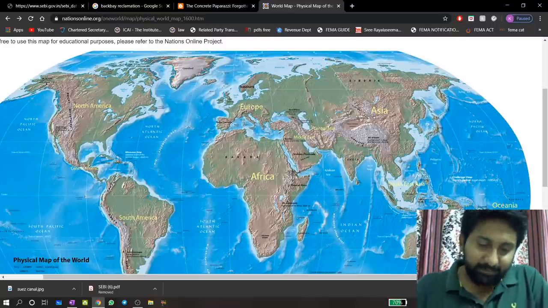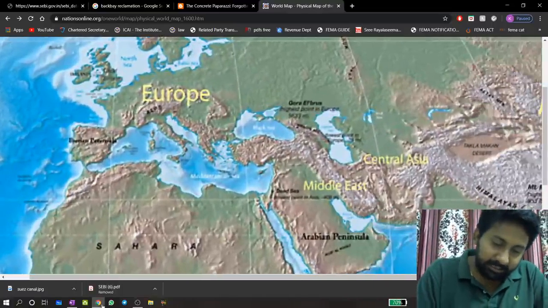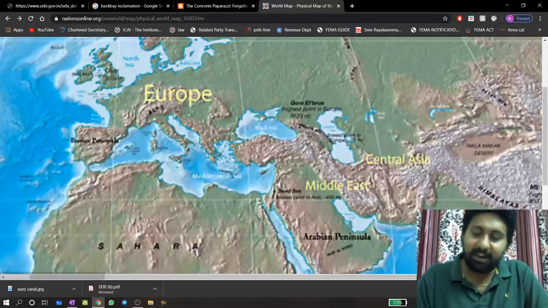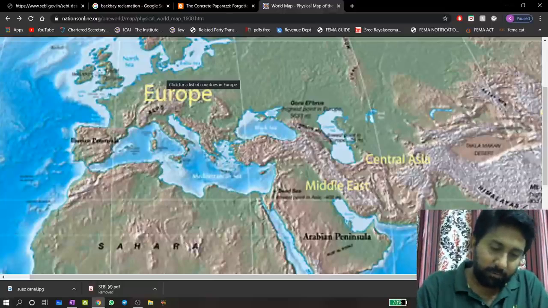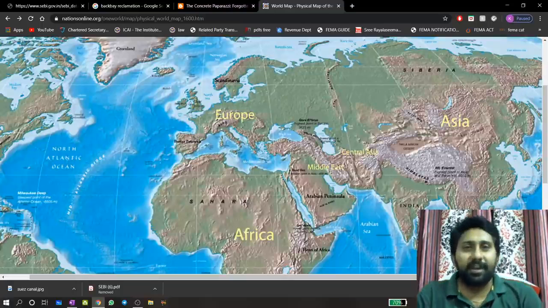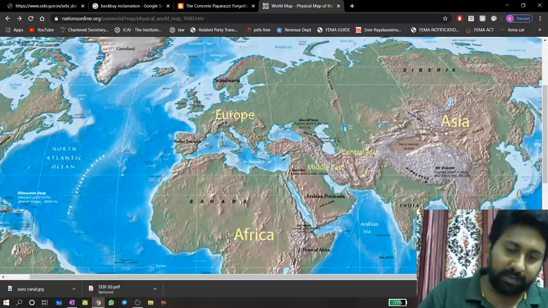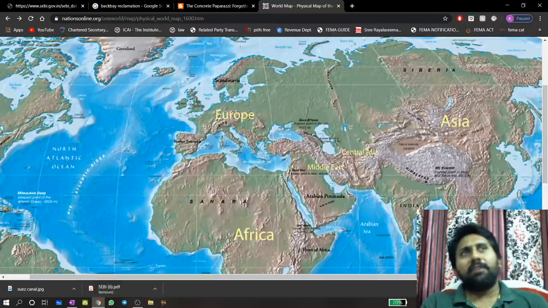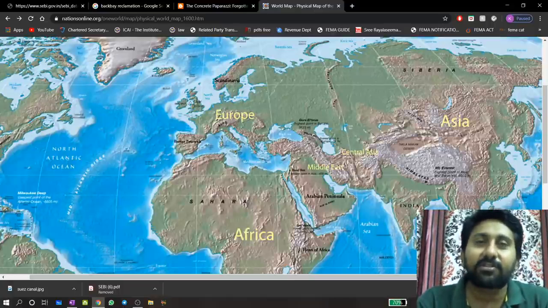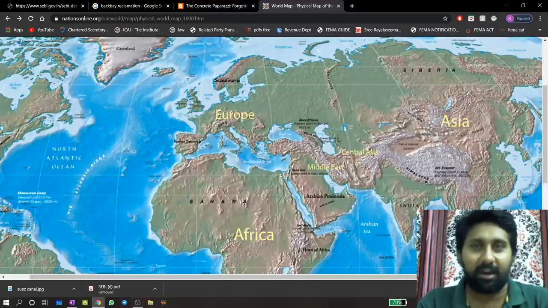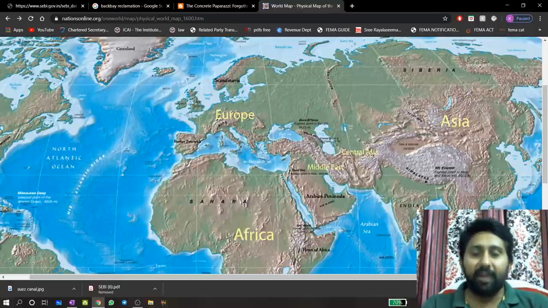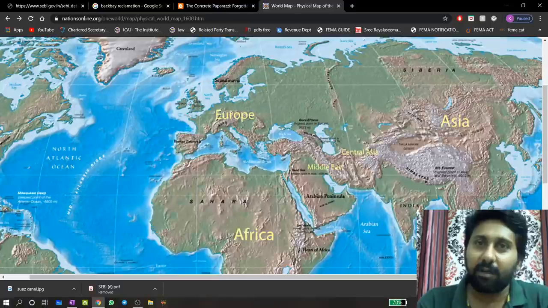So the point is, I think everyone is observing the hand mark, Europe, the main villain in the history of India. This Europe first made certain invasions to India. I can tell you one important thing in this connection. Invasions into India did not start in the 1800s or 1900s. Invasions to India started in the 1400s.